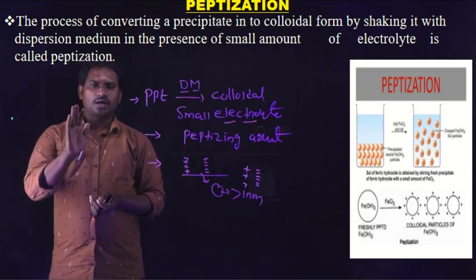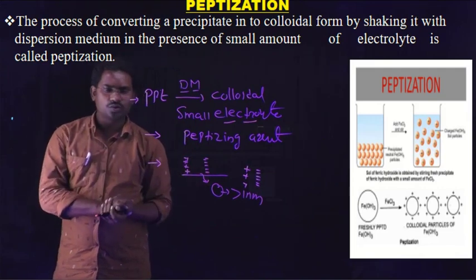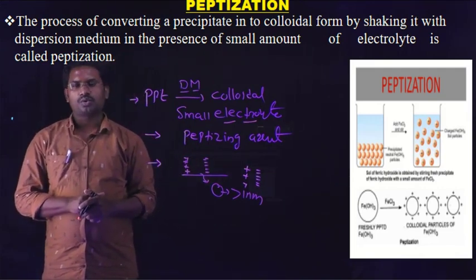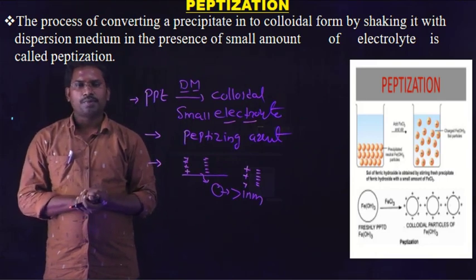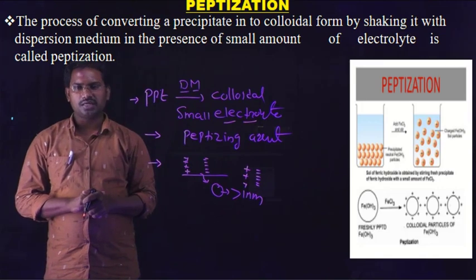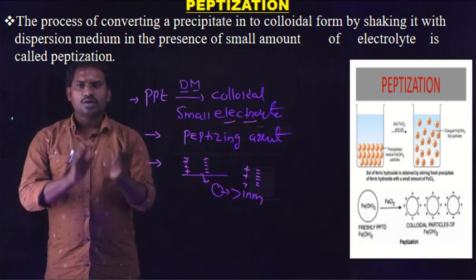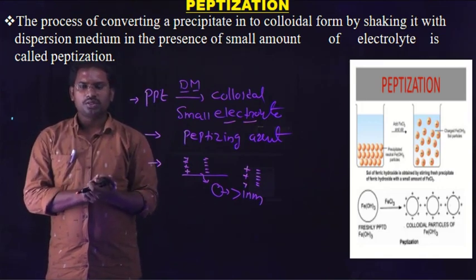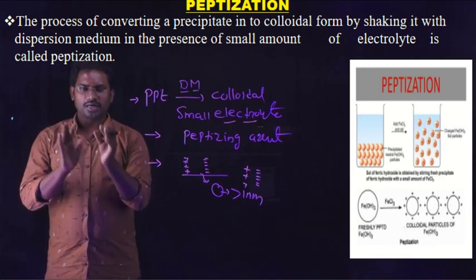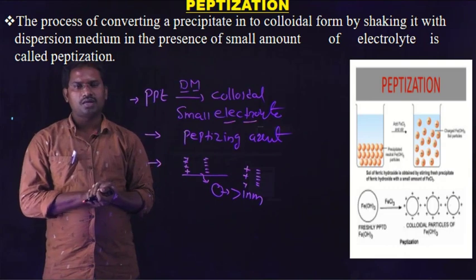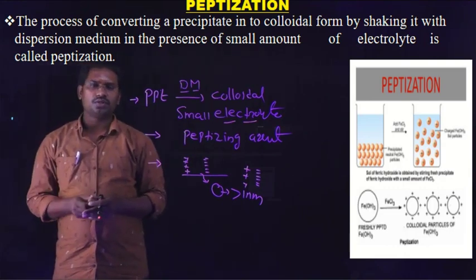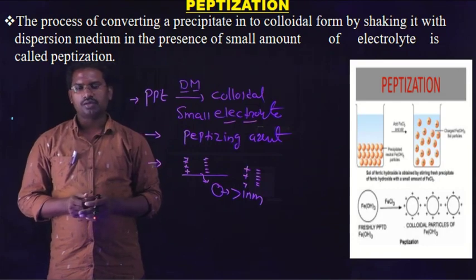Therefore, in the conversion of a precipitate into a colloidal solution, the main role is carried by the electrolyte. This is known as the peptization process. Here the electrolyte is called the peptizing agent, which stabilizes the colloidal solution. Finally, you get the colloidal solution, in which the diameter of all colloidal particles is greater than 1 nanometer. This is about peptization, another method of preparation of colloidal solution.